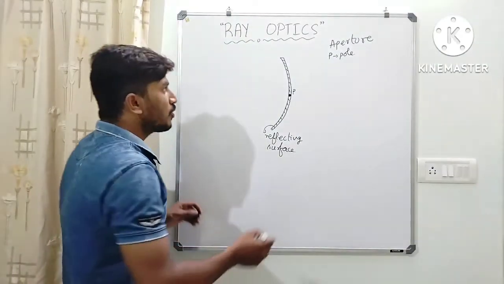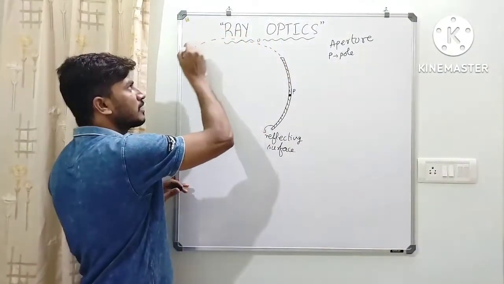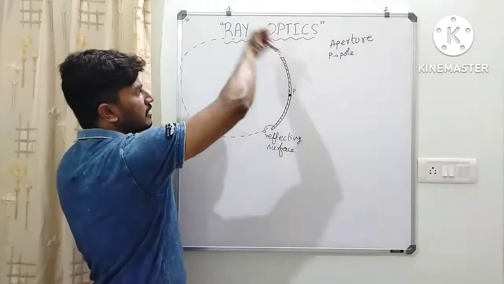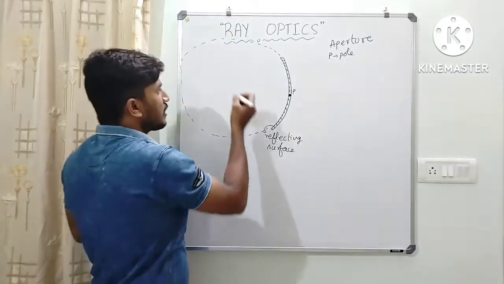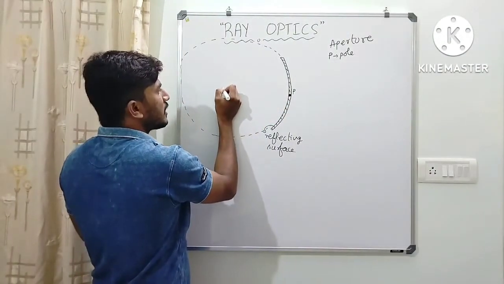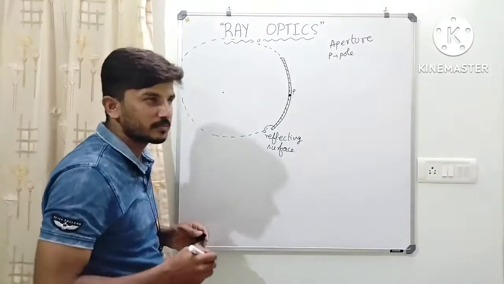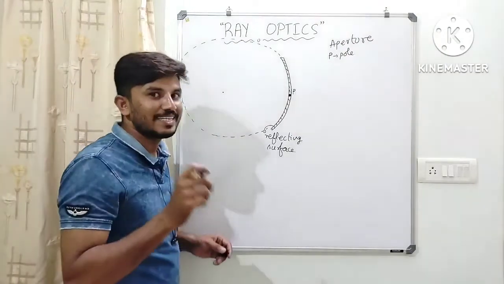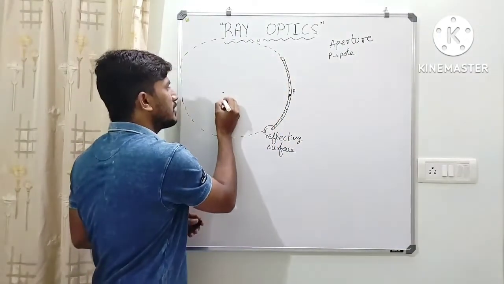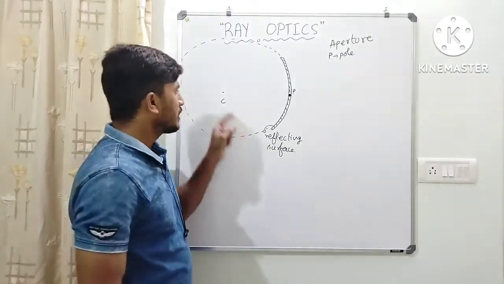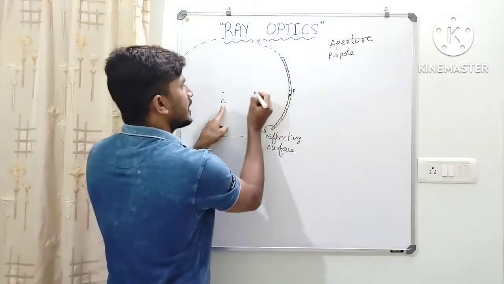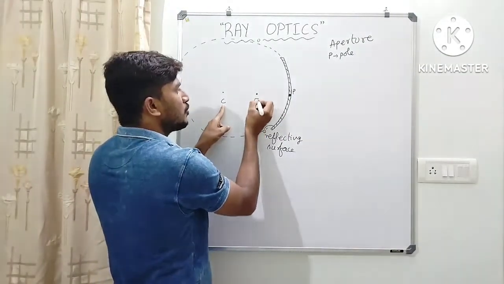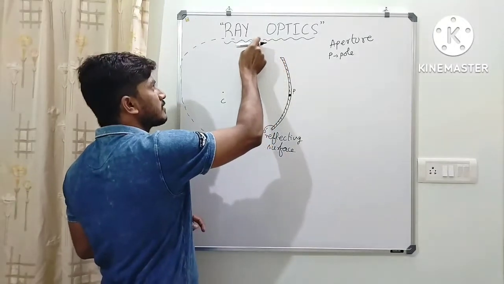If I consider the circular form of this curve, if you extend this like a circle, you can consider a midpoint of this circle. This is not the exact circle, okay. So this is called the center of curvature, represented by C. And between the center of curvature and the pole, there lies a point exactly at the midpoint, that is called the focus. I will tell you why it is called focus. So let me erase this.